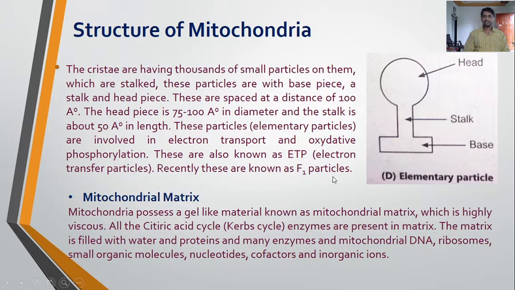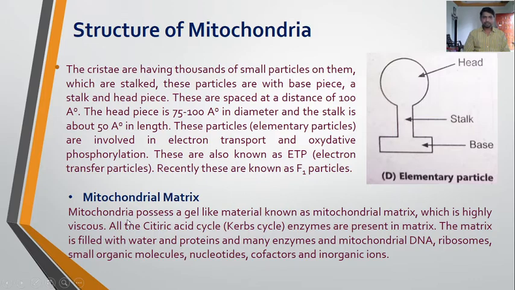Recently these are known as F1 particles. So the small stalked particles found on the cristae are known as elementary particles, electron transfer particles, or recently F1 particles. They are actively involved in electron transport and oxidative phosphorylation. They have a base piece, then a stalk and a head piece.